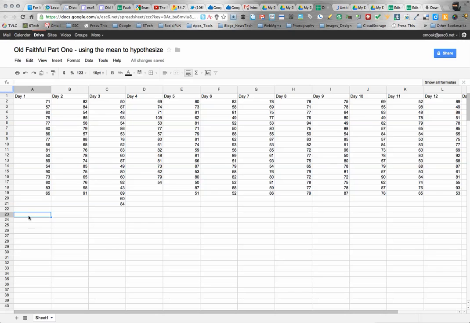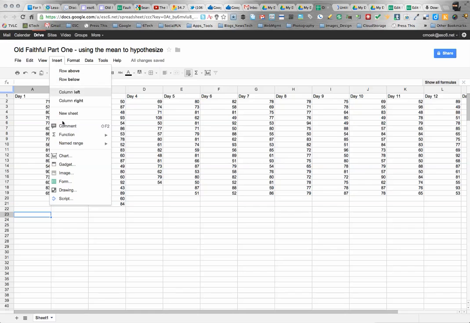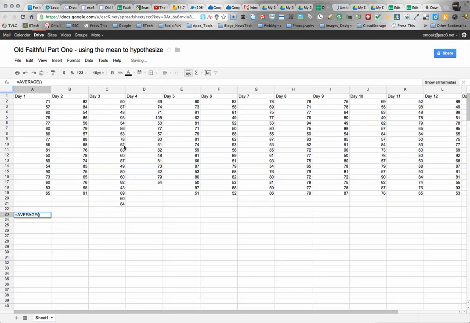So to do that, I'll click here and I'll go in and put insert function, and we're going to look for the average. So I just click on average, and I think you're going to be amazed at how simple this is. So now that I have average, I'm going to tell it where to get the average from. So I'm going to click here on 71, and normally I would just stop here, but because I know I want to get more data than that as I go across, I'm just going to pull it all the way down. It won't change the outcome, and it will help us as we simplify this process.